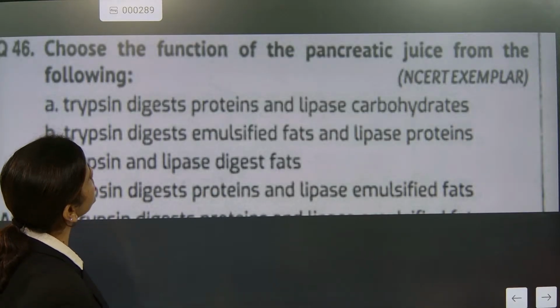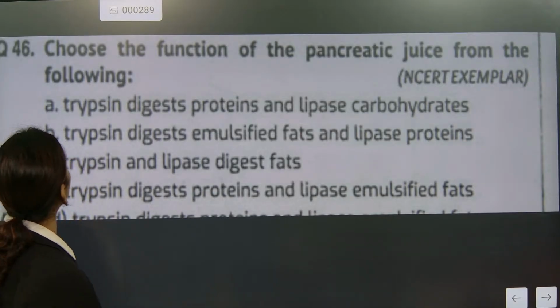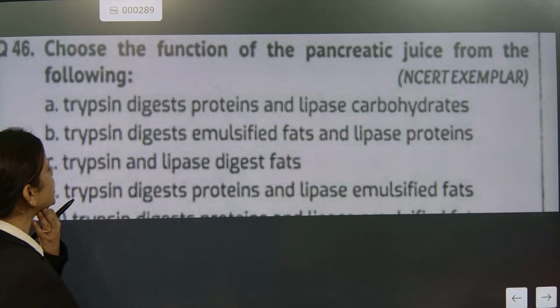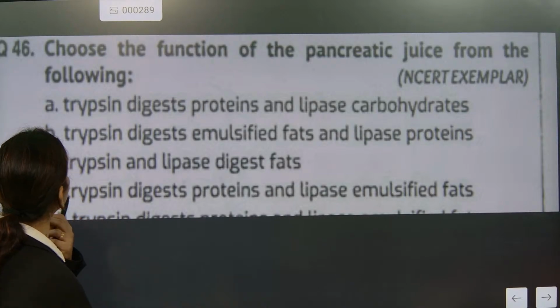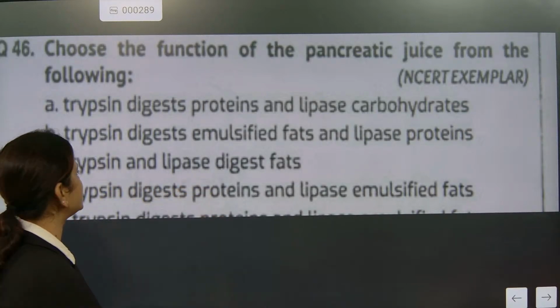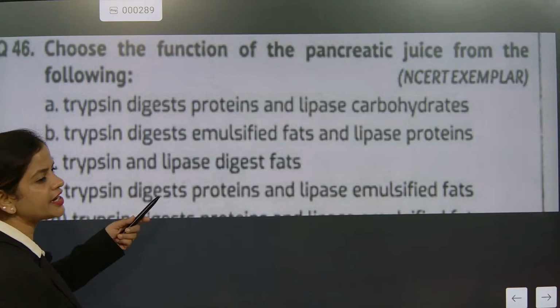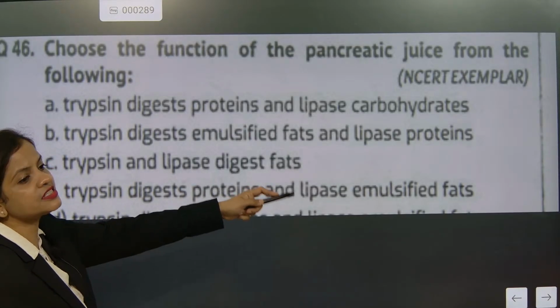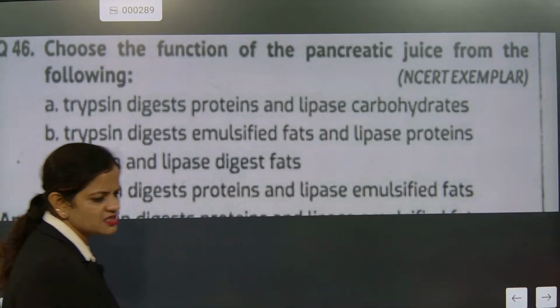So choose the function of pancreatic juice from the following. Trypsin digests protein and lipase digests carbohydrate. Trypsin digests emulsified fats and lipase digests protein. Trypsin and lipase digest fats. The correct answer is trypsin digests protein, lipase digests emulsified fats.